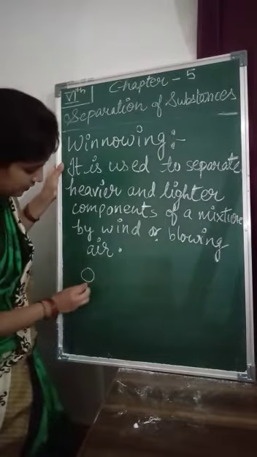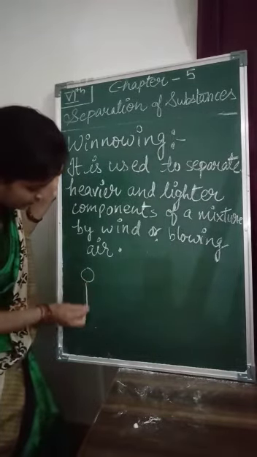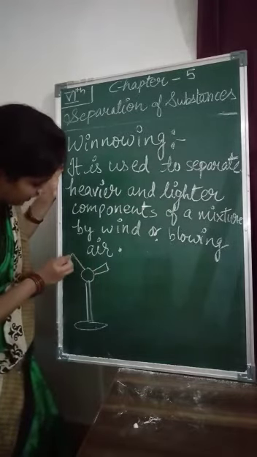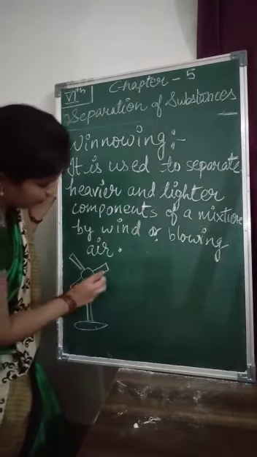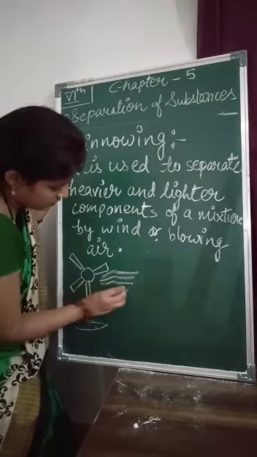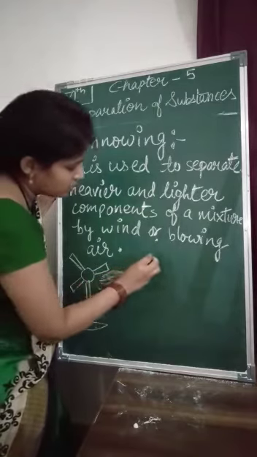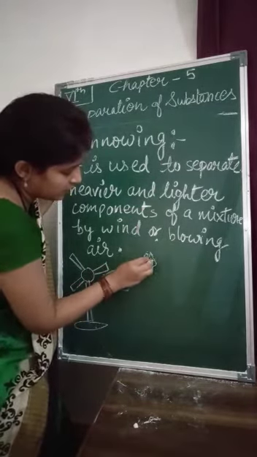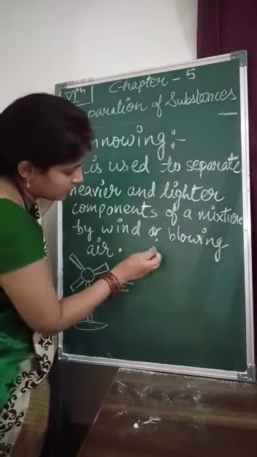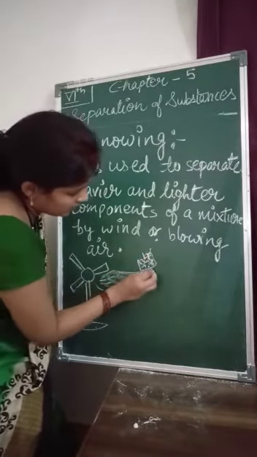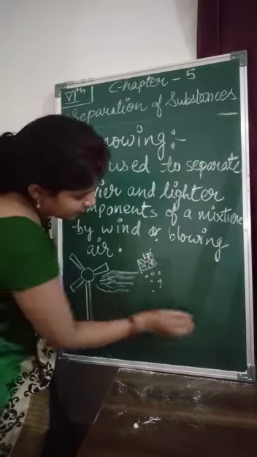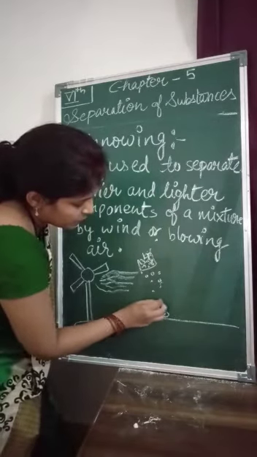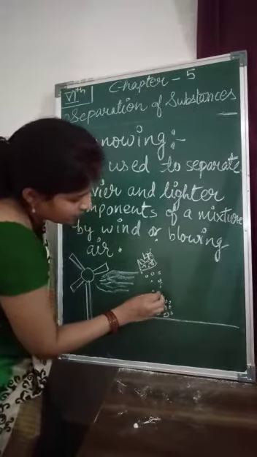Here is a stand, and this is your fan, children. When the wind or air is blown, and this is your grain including the husk, the wind is blown with the help of the fan.